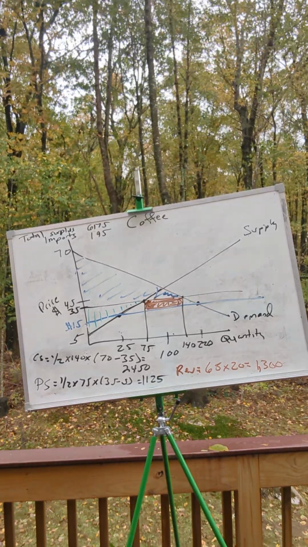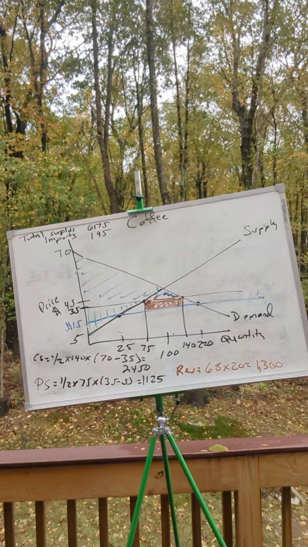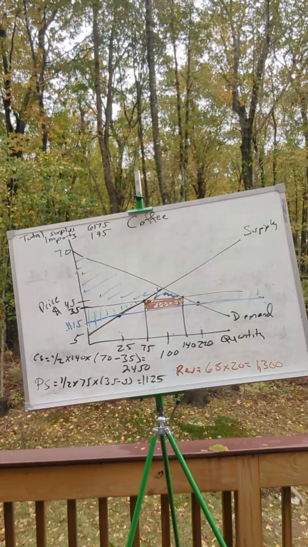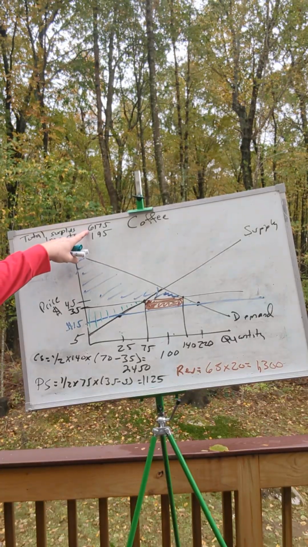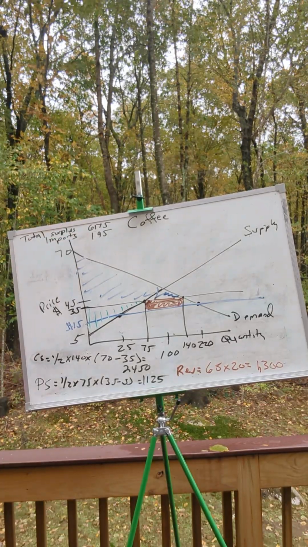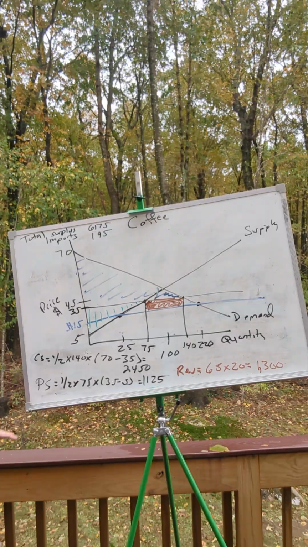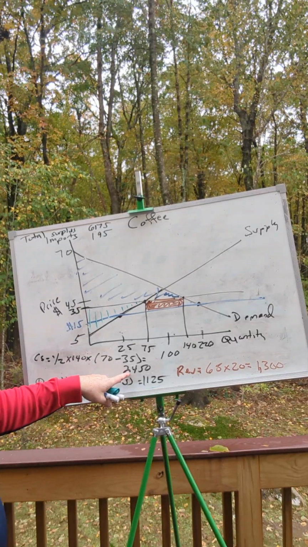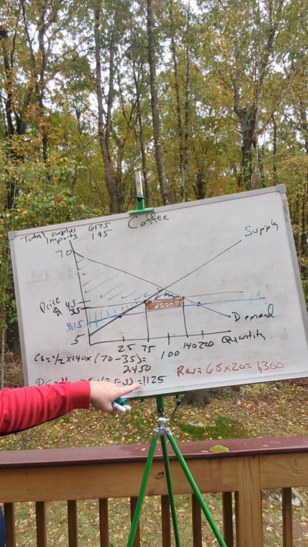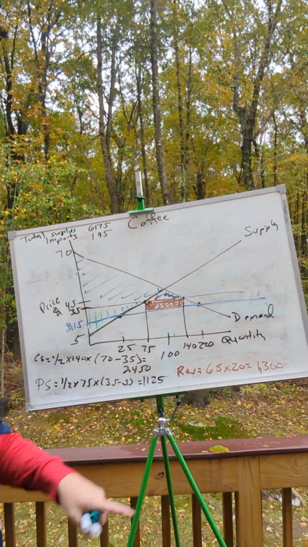So economists would argue that this is not the ideal situation for society. We had a total surplus before of 6,175. Now we have a total surplus of 2450, 1125 plus the 1,300.